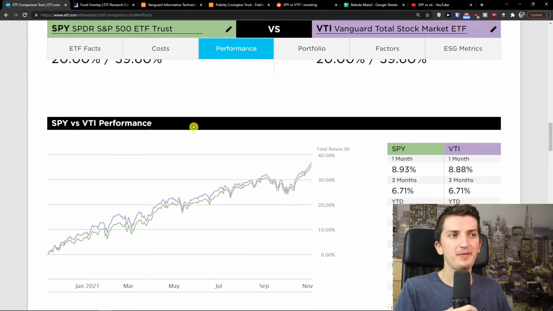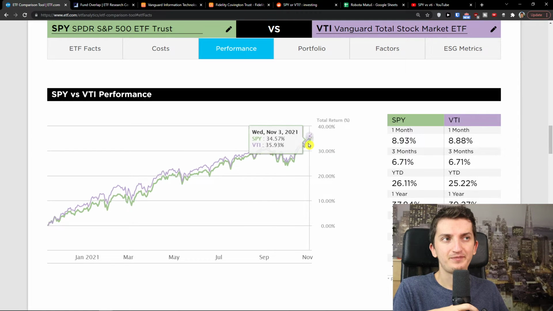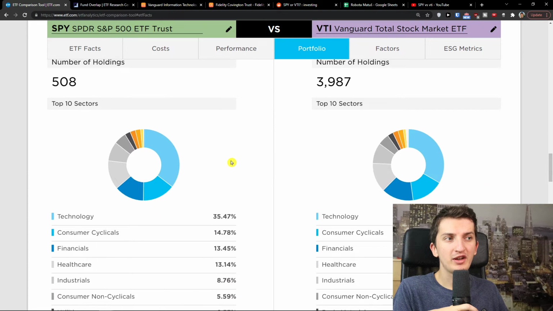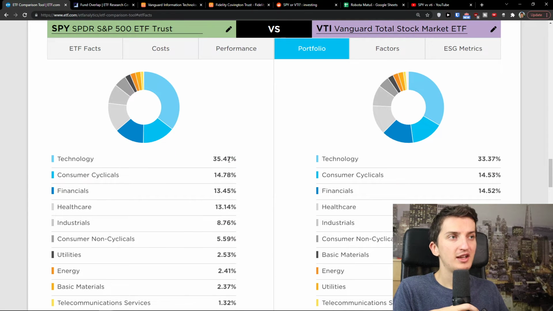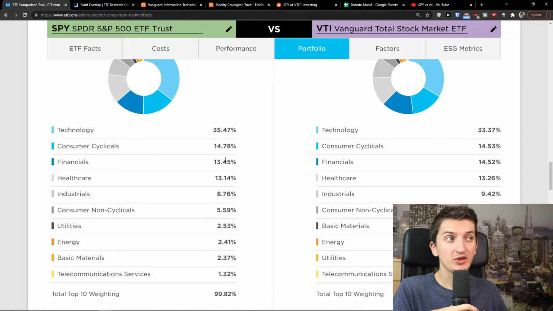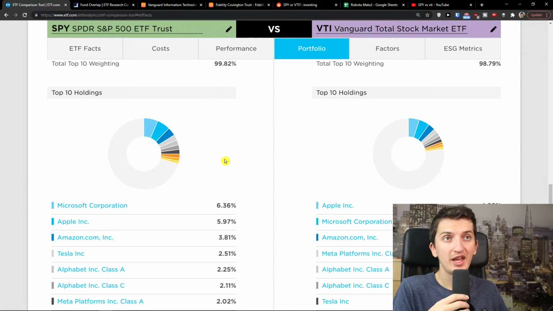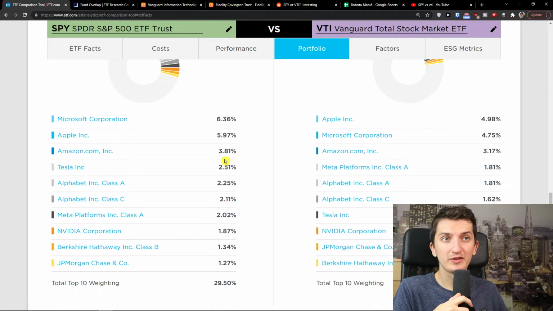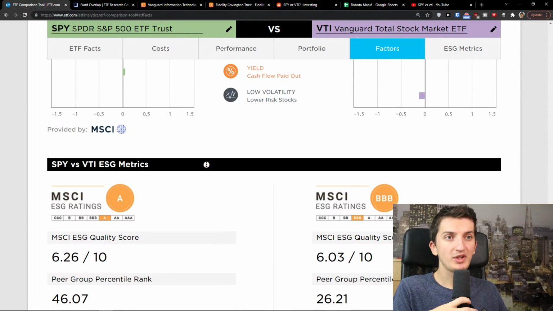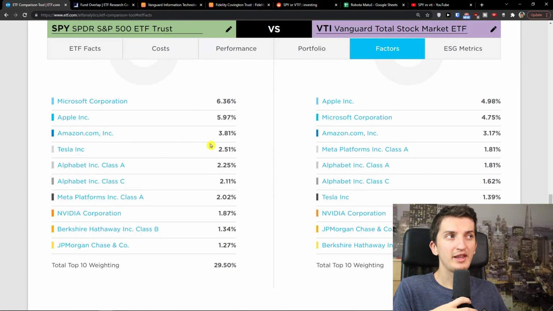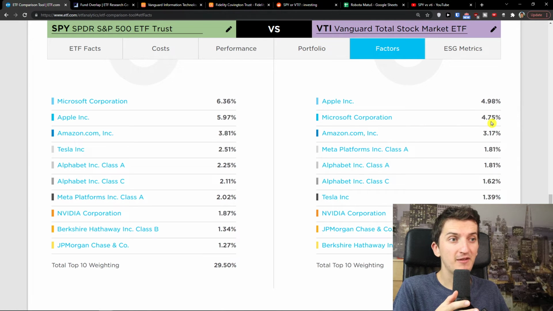So when we go even further, we can see the performance is similar. And when we check the number of holdings, the technology, the consumer, the financials, healthcare segments are also really similar. And then you see the top 10 holdings as Microsoft Corporation, Apple, Amazon, Tesla, all also quite similar. So this is something important to know: Microsoft Corporation is 6.46, Apple here is 4.75, then Apple is 6, Apple is 5 here.